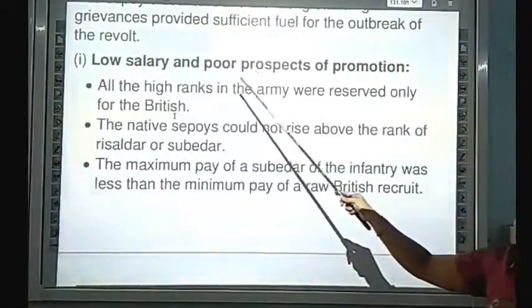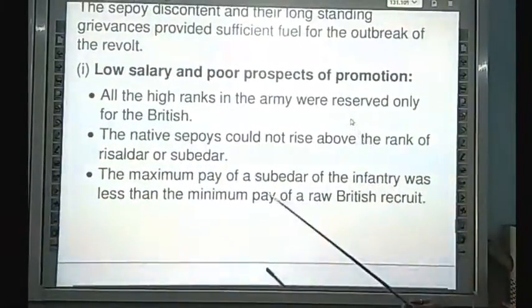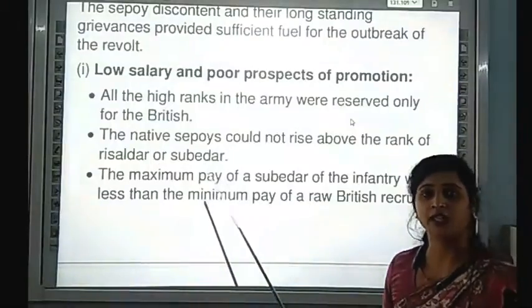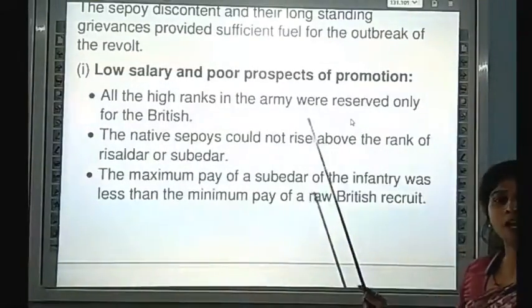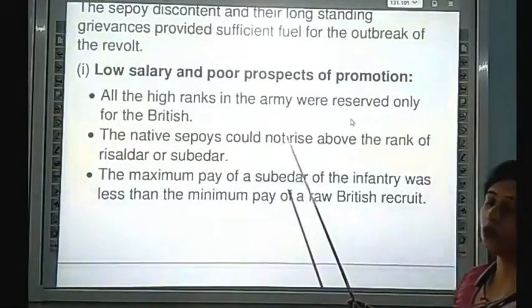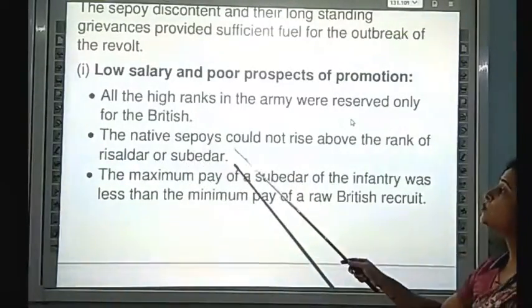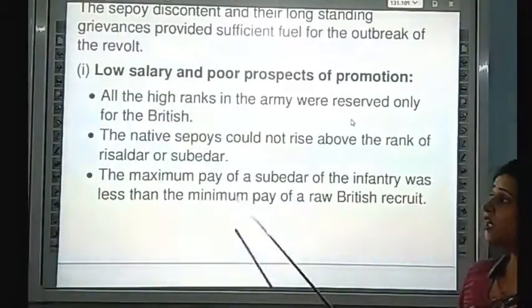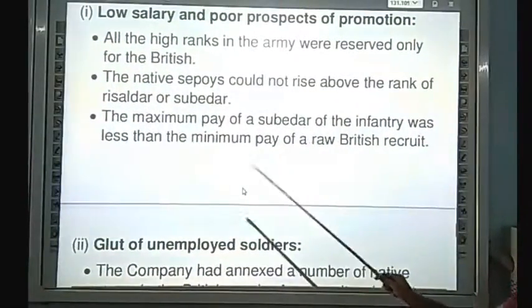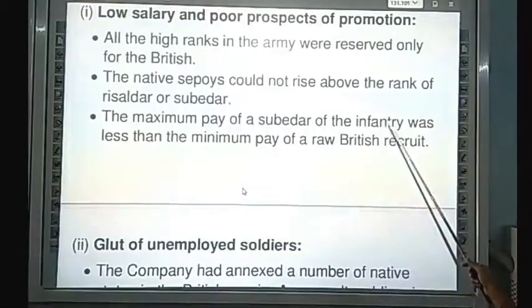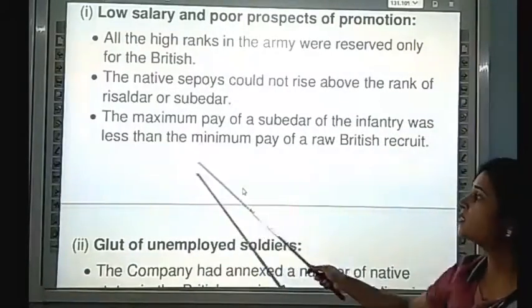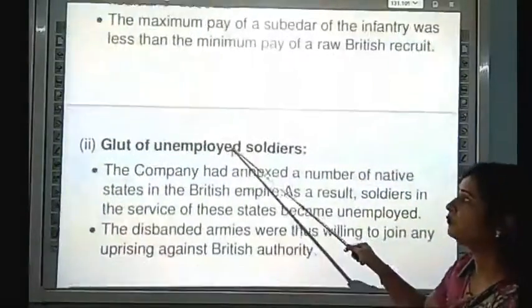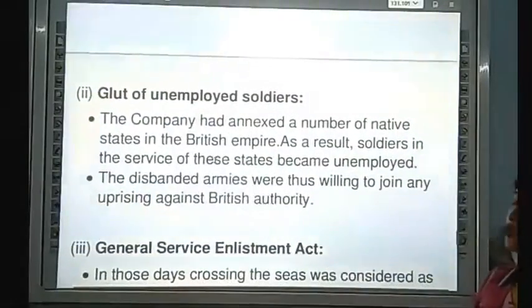First point, low salary and poor prospects of promotion. All the high ranks in the army were reserved for the British only. Britishers got the high ranks as officers. Native sepoys could not rise above the rank of Risaldar and Subedar. और native जो इंडिया के sepoys थे उनको Risaldar या Subedar से ज़्यादा promotion नहीं मिलता था. The maximum pay of the Subedar of infantry was less than the minimum pay of a raw British recruit.